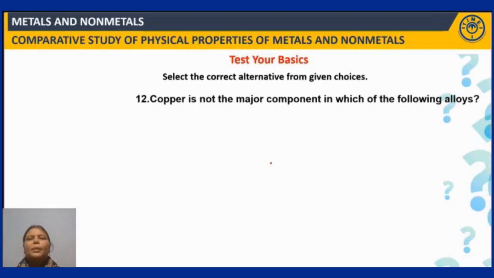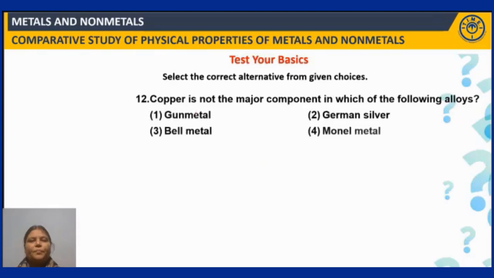Copper is not the major component in which of the following alloys? Okay. Gunmetal is a variant of bronze, so gunmetal contains copper plus tin. And even bell metal also contains copper plus tin.